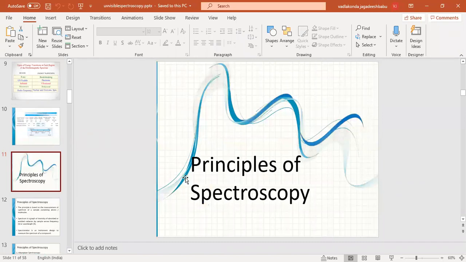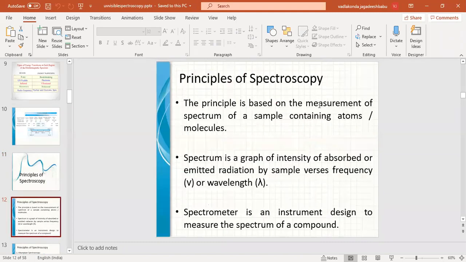Now coming to the principles of spectroscopy. Under the principle of spectroscopy, we are going to discuss how the change in the matter occurs when an electromagnetic radiation interacts with the matter. The principle is that when electromagnetic radiation interacts with the matter, some of the radiation will be absorbed by that particular matter and some amount of radiation will be emitted.